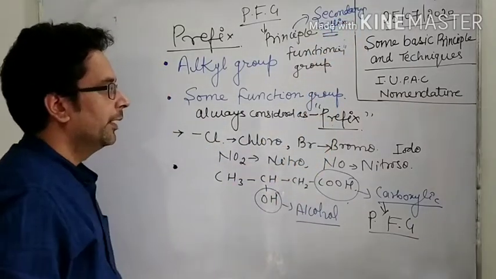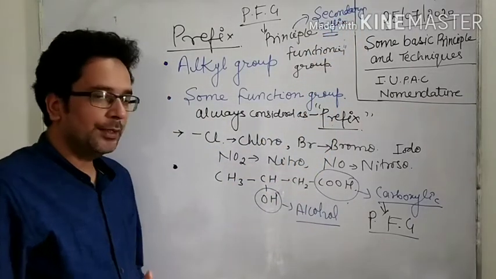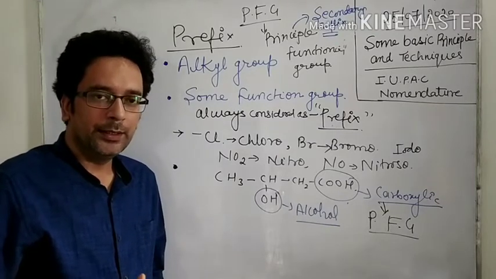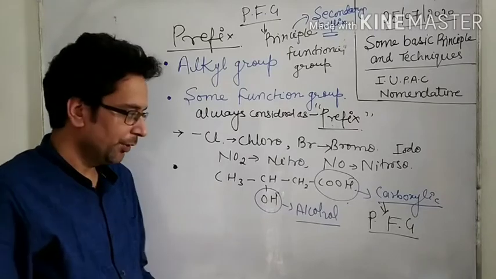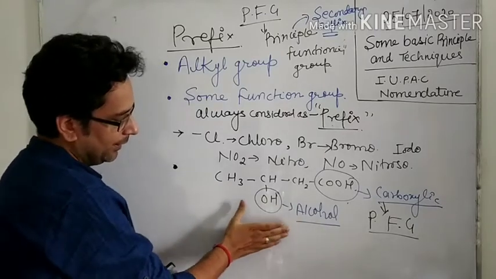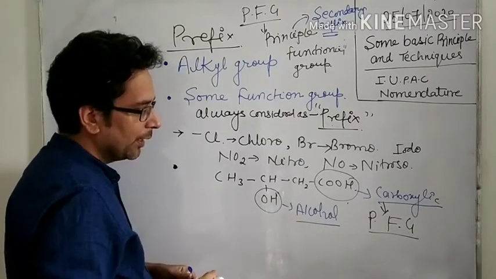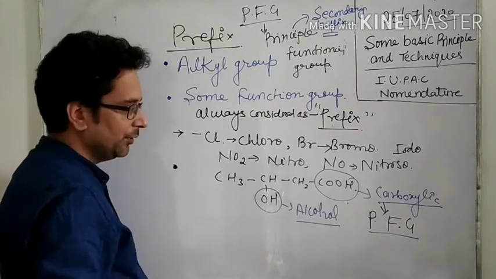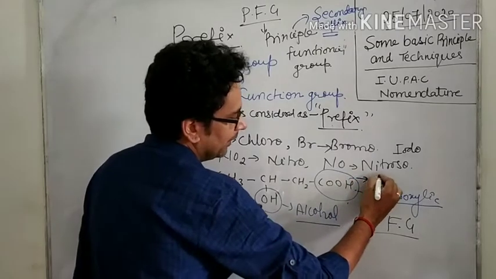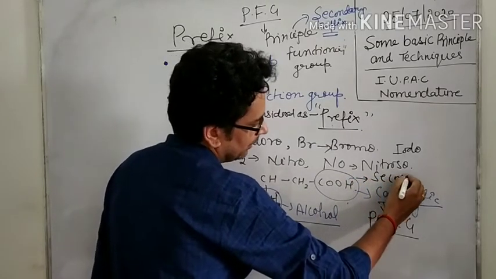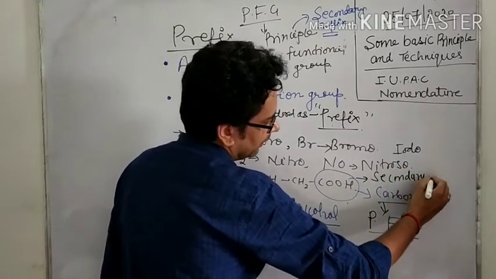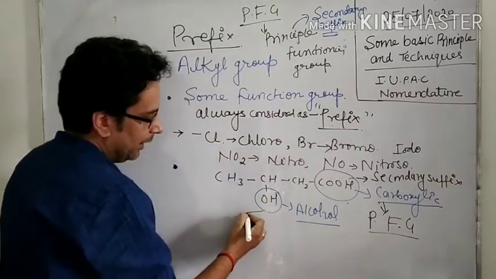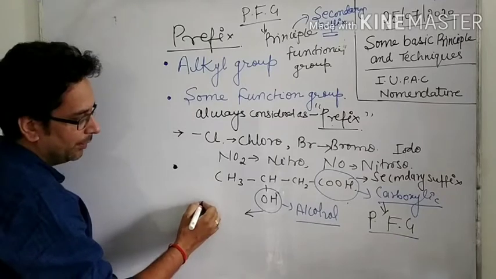Okay, secondary suffix. And the other functional group present in the compound is used as prefix. So in this example, carboxylic acid, the PFG, meaning principal functional group, is used as secondary suffix, and these are known as what?